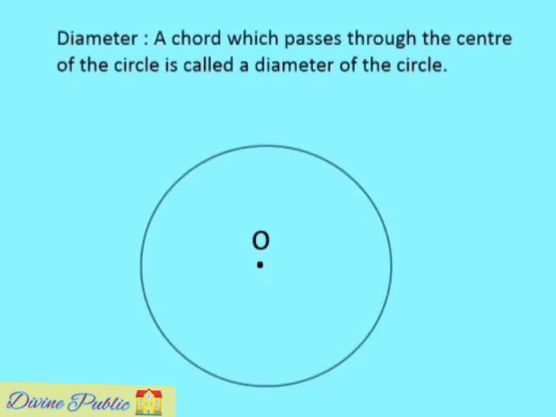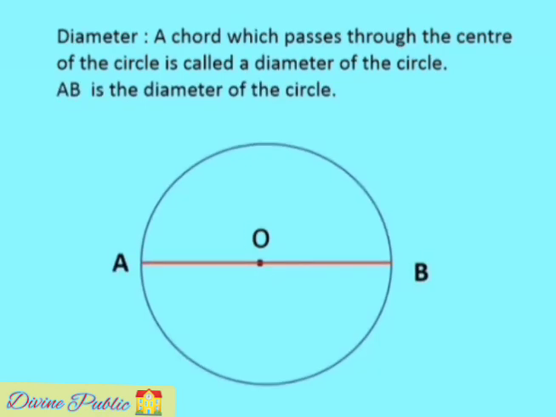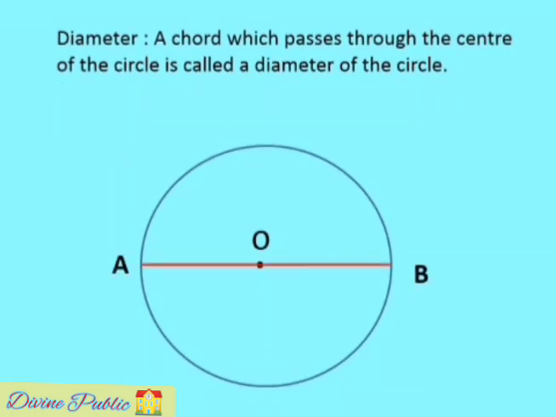Diameter. A chord which passes through the center of the circle is called a diameter of the circle. In this given figure, AB is the diameter of the circle. Dear students, diameter is the longest chord of the circle.